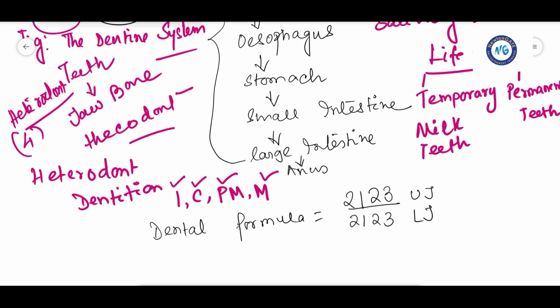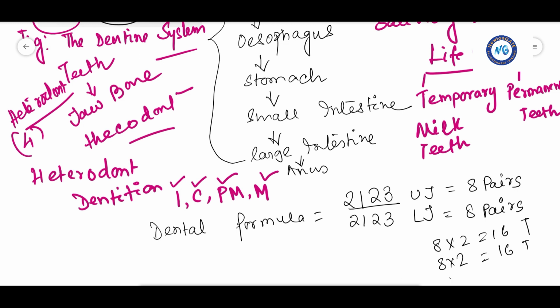See, 2 plus 1 plus 2 plus 3, that means there are 8 pairs in the upper jaw, and also 8 pairs in the lower jaw. So 8 pairs means what? 8 into 2, 16 teeth, and again 8 into 2, 16 teeth, that means 32 teeth in total.